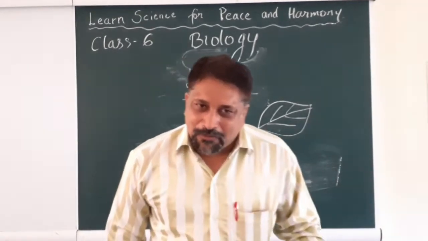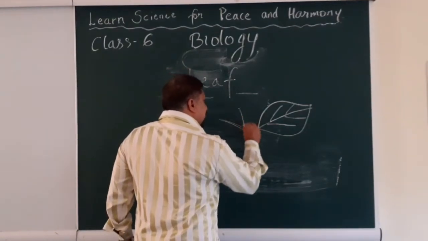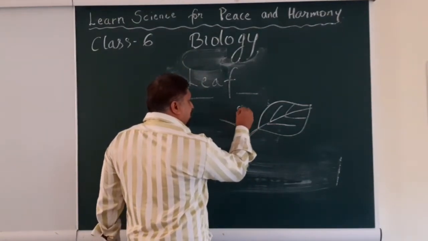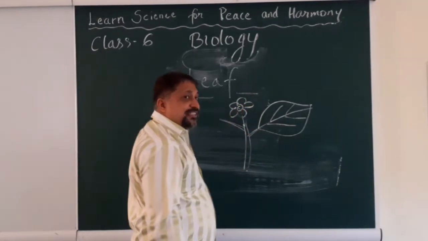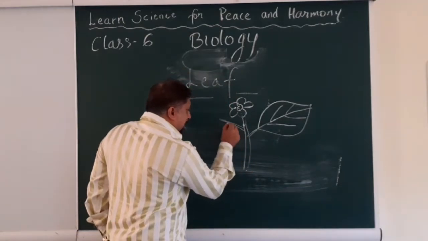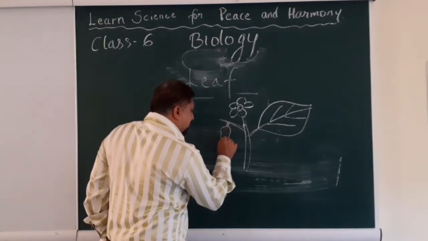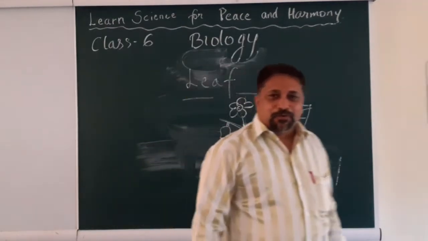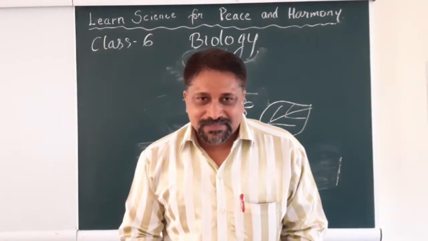I'm sure you are guessing while watching this. Yes, definitely you are right. You can see the flowers in the plant. Let me make a small flower for you here. Yes, absolutely correct. You can see flowers, and what else can you see? Oh, you can see fruits also. That's very nice. So let's put some fruit here. Okay. I hope you like the fruit here. Okay. And what are the things that we cannot see in a plant?